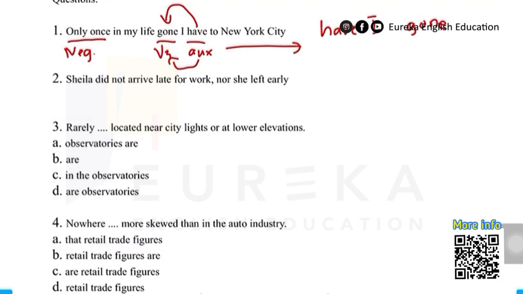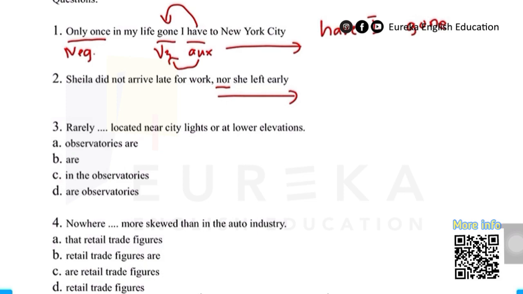"Sheila didn't arrive late for work, nor she left early." Did you see any negative expression? Yes, it is right here: "nor". Which one should we invert? Because it has two clauses, what you need to invert is the clause which has the negative expression. So it is this one. What is the mistake in this clause? It misses the auxiliary.